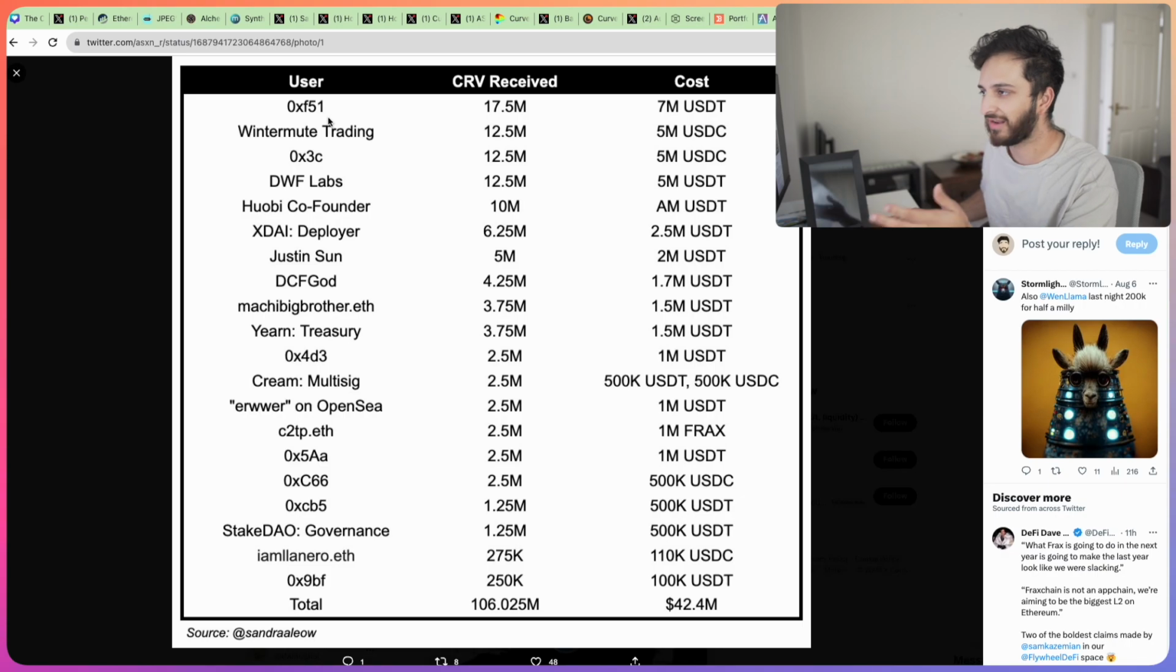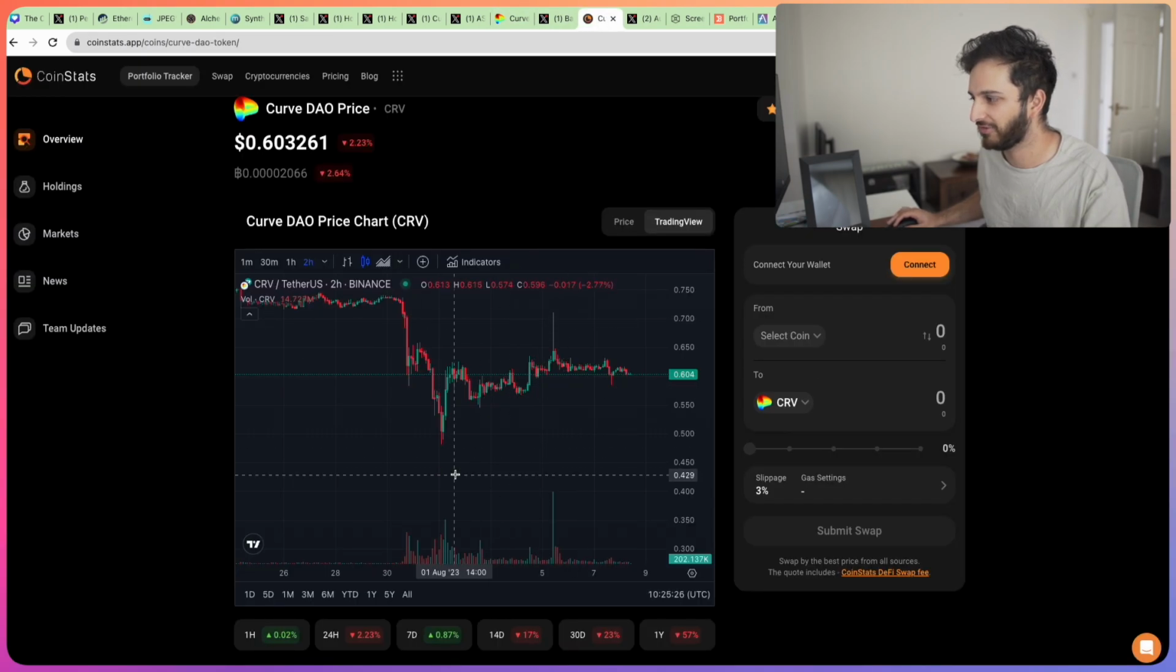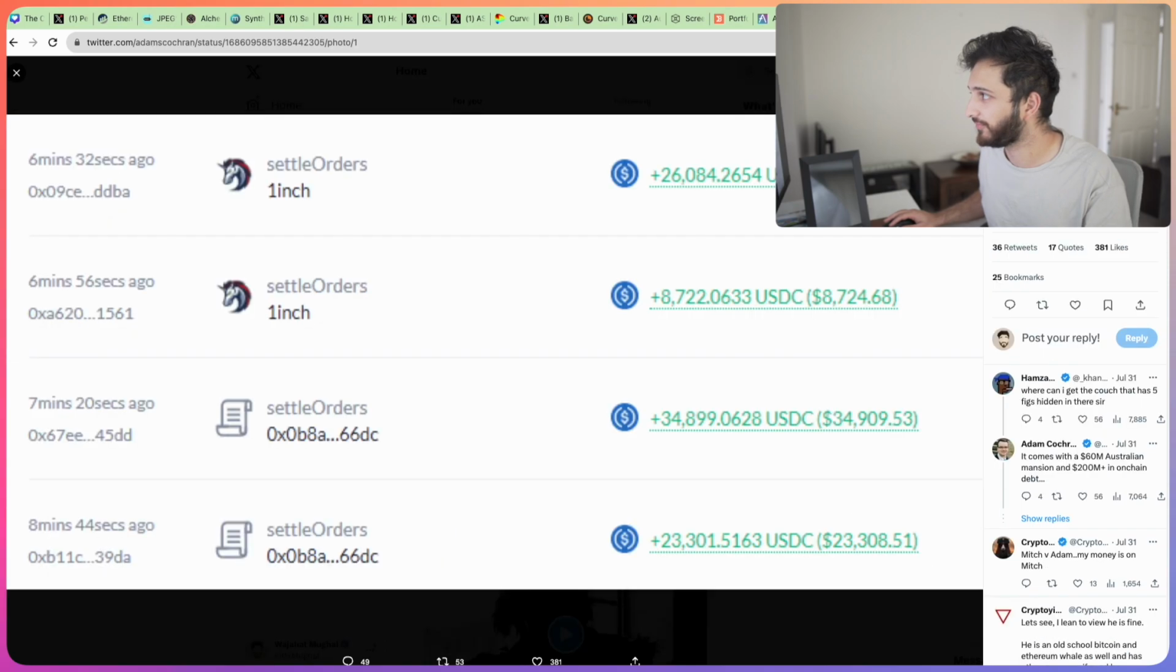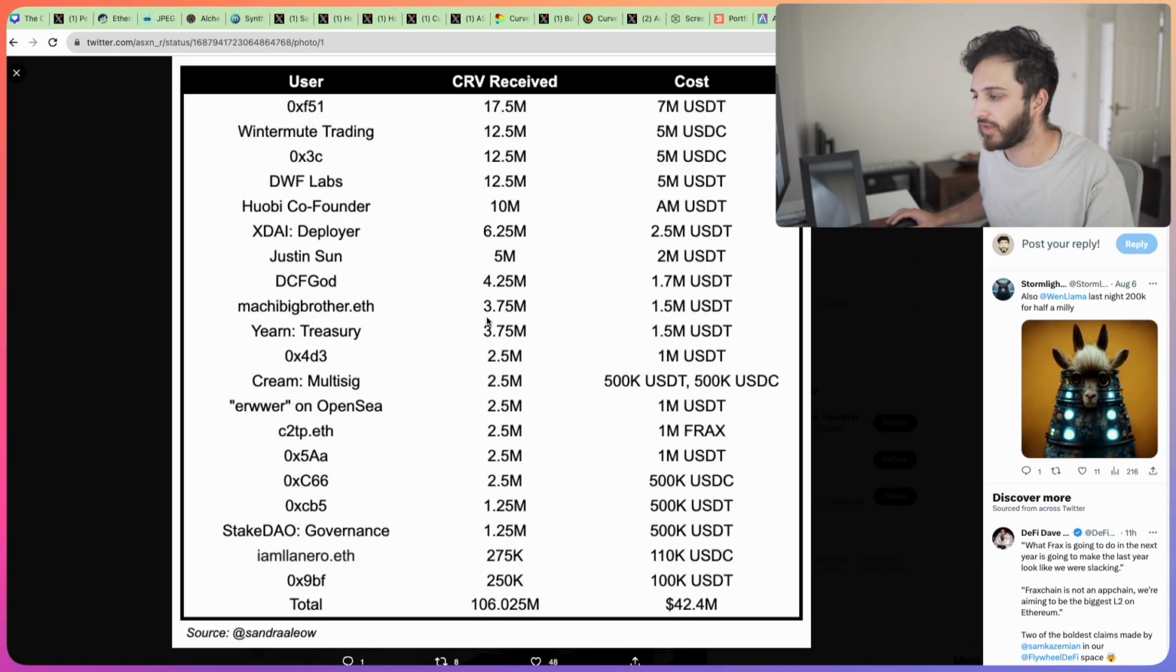You can see exactly how much everyone got, and this was all done at a price of $0.4. So obviously they're getting a great deal because today they're already up 50% on that investment. But yeah, unfortunate for Michael, he had no other choice. He couldn't sell on the market. He needed to raise funds, and in the end, he had to get rid of 100 million CRV tokens, which is really a substantial amount. He was able to generate 42 million, and he was able to use that to pay back most of his loans. So that was the end of that drama.